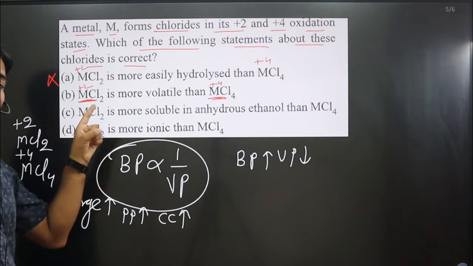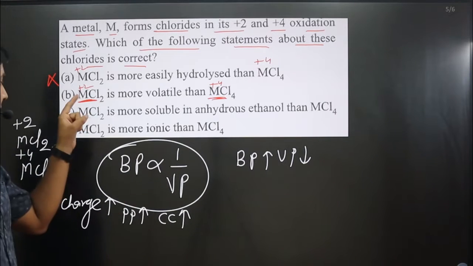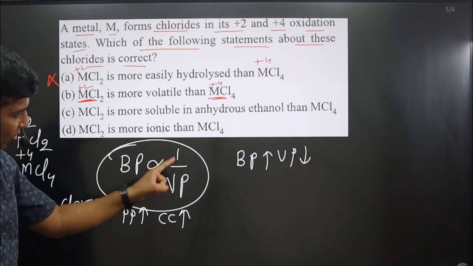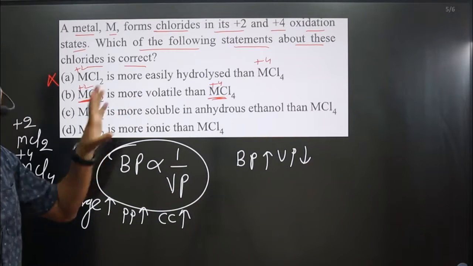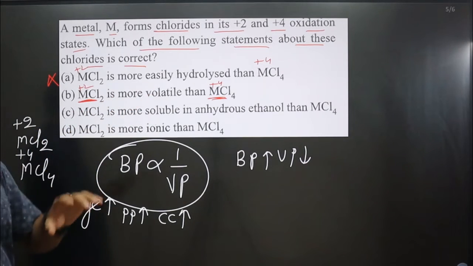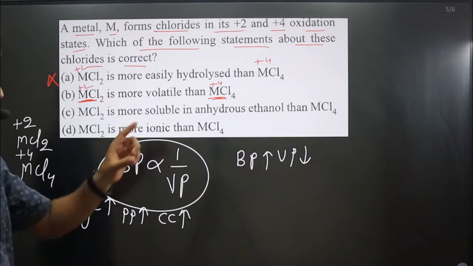Ionic by nature means electrostatic force of attraction is there, so the boiling point will be higher. And if the boiling point is higher for this, then since boiling point is inversely proportional to vapor pressure, it is supposed to have less vapor pressure. It is supposed to be less volatile, but the statement says it is more volatile. See, such a wonderful statement is given here.